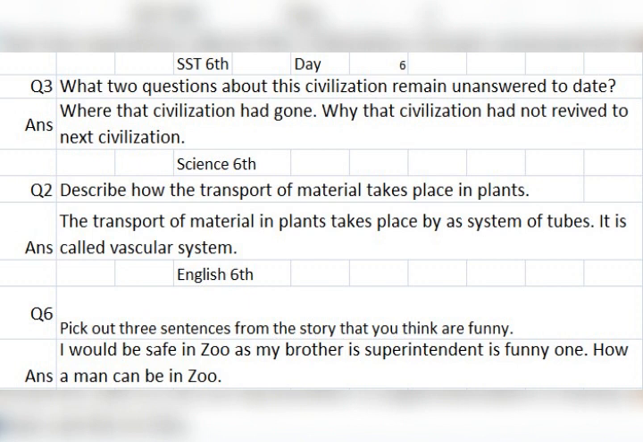Day 7, Class 6. What you know about the Aryans? They entered from the mountains near Russia. They followed their own ways of life. They had not concept of agriculture. They had strong religion.